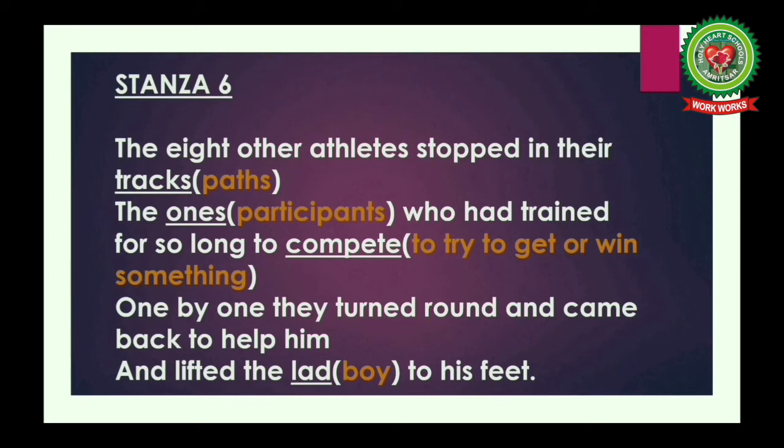Here the poet is unboxing the events that had occurred and which surprised him. He says, the moment the lad had fallen down, the 8 other athletes stopped running. They forgot for the moment why they had come to compete. They forgot that they had given a lot of their time and efforts in the preparation to compete. They all one by one turned back to the boy who had fallen to help him and lifted him up to his feet. Understood, children? Okay.